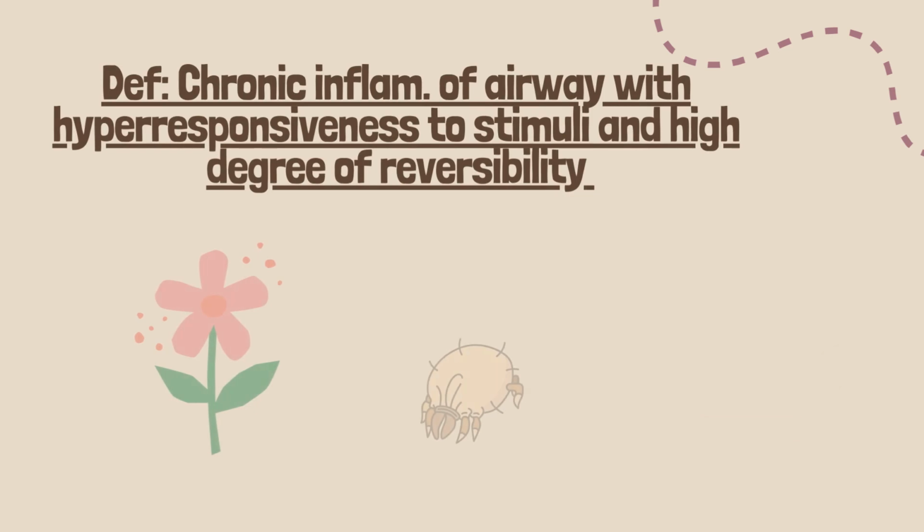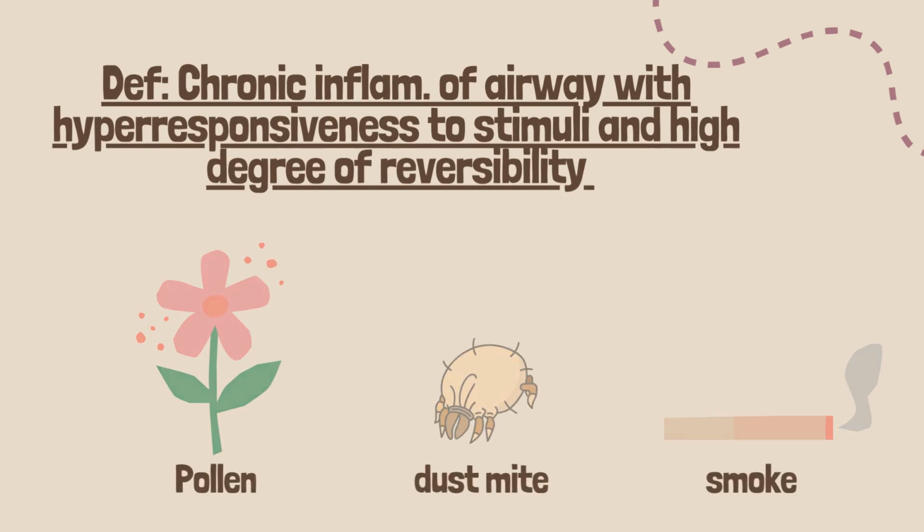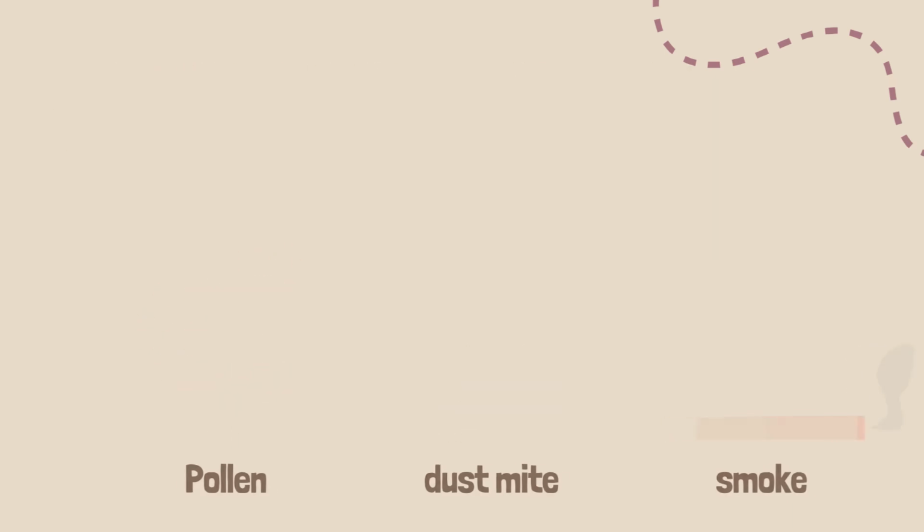Bronchial asthma is a chronic inflammatory disorder of the airways, which is the most common chronic inflammatory disorder in childhood. It is characterized by hyperresponsiveness to stimuli and high degree of reversibility, and we will know the meaning of this in a few minutes. It has multifactorial inheritance with genetic and environmental factors coming together to cause it.